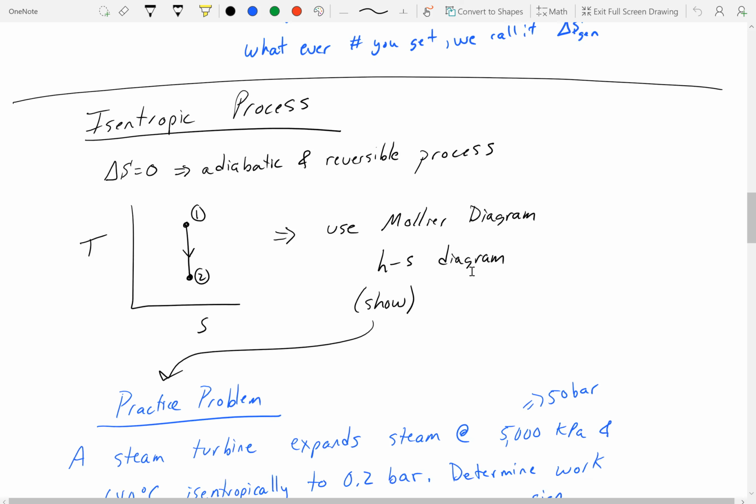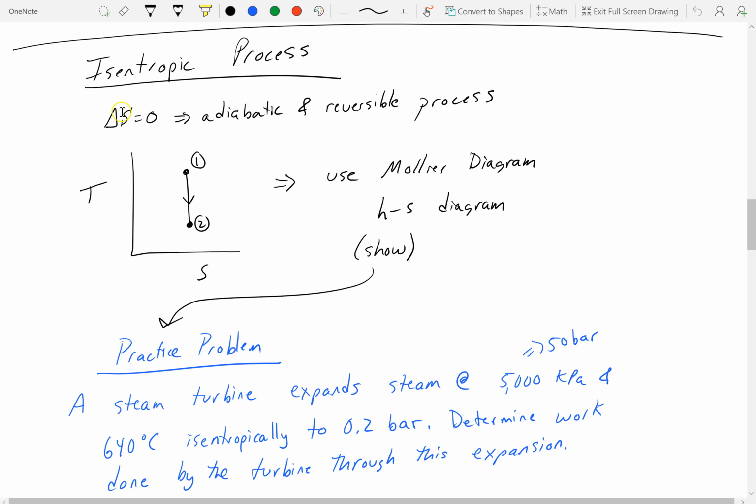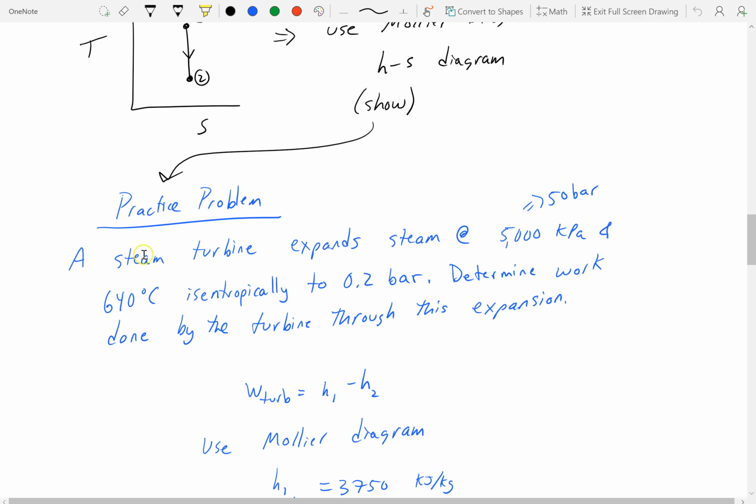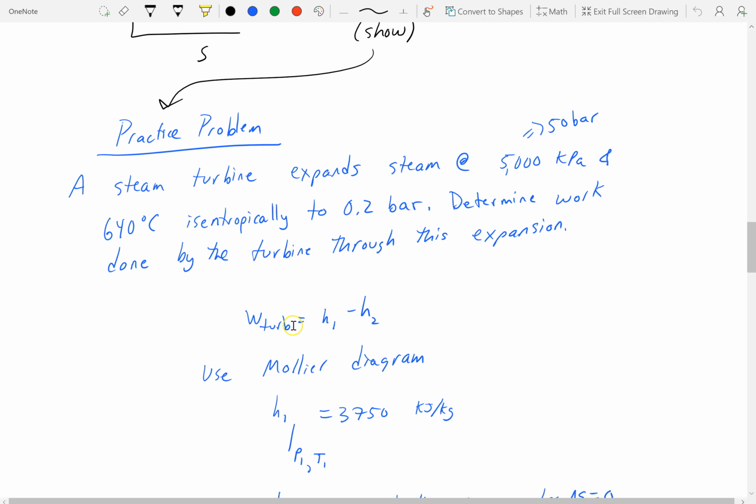So let's look at an isentropic process. So delta S is 0. That means it's adiabatic and reversible, both of those cases. On the TS curve, it's a straight line down. Right? And we can use a Mollier diagram to help solve some of these problems. So let me show you. We have a steam turbine that expands steam at 50 bar and 640 degrees isentropically to 0.2 bars. Determine the work done by the turbine.